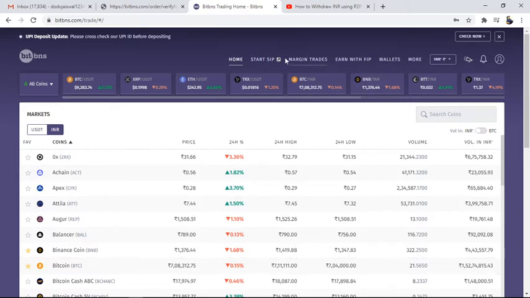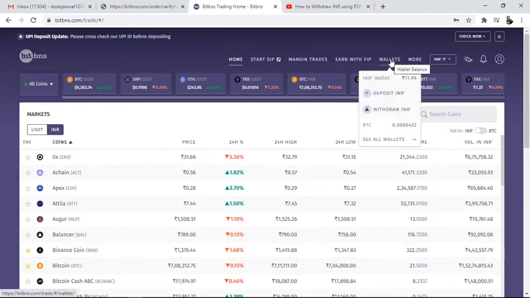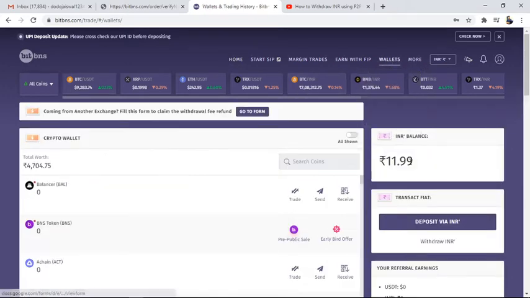First of all, I am going to show you my wallet. In my wallet, rupees 11.99 is left. Okay, so where is the other amount? I have to tell you one thing, I have invested in the trade. So let me see, you are watching here that it is showing total worth is 4,704.75. So it means I am looking for the trade in which I have put it.